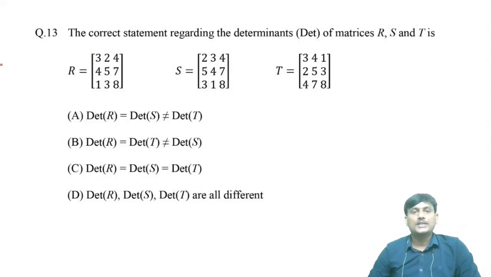The correct statement regarding the determinants of matrices R, S, T is, okay, here R matrix, the columns 3, 4, 1, 2, 5, 3, 4, 7, 8. In S, 2, 5, 3, 3, 4, 1, 4, 7, 8. Here there is an interchange of these two columns.